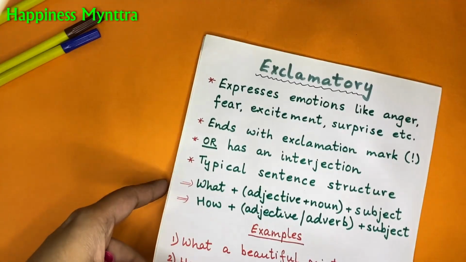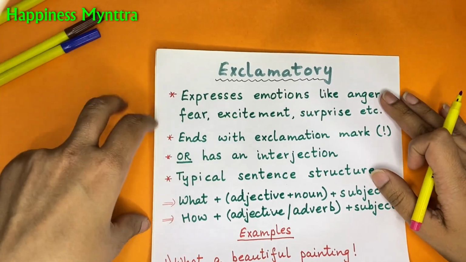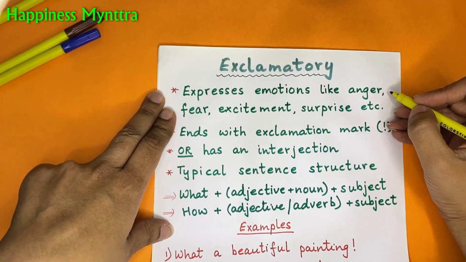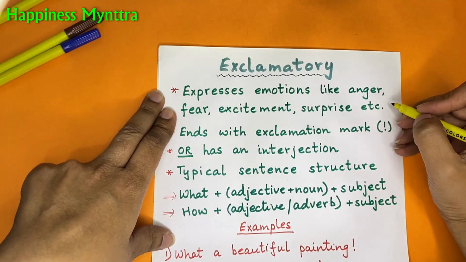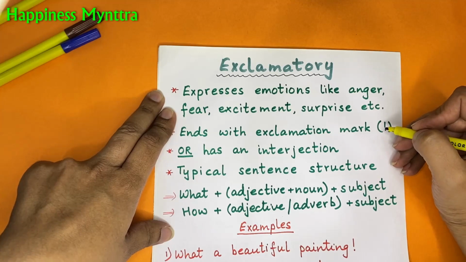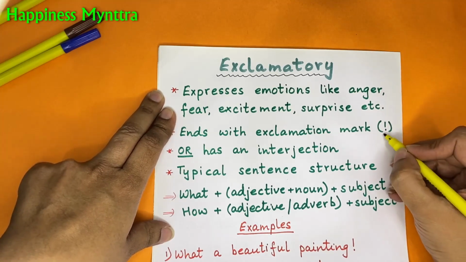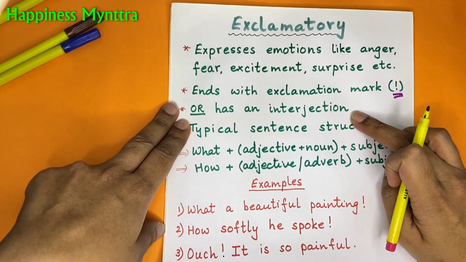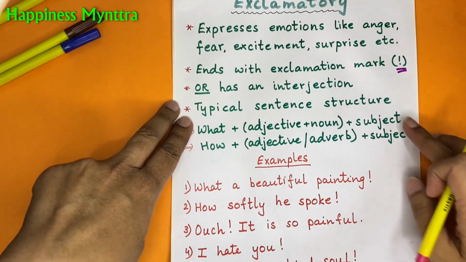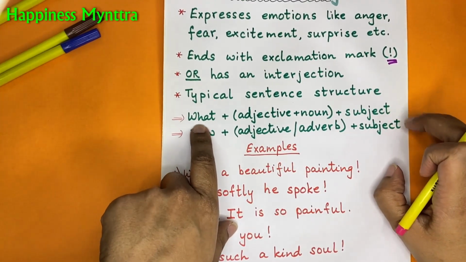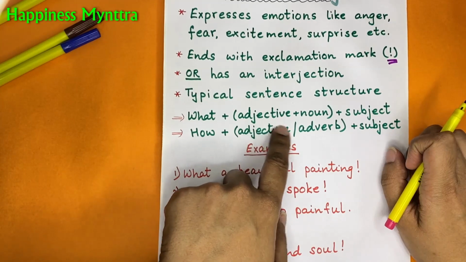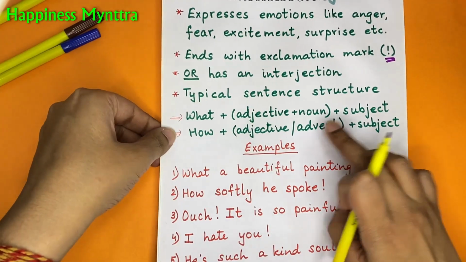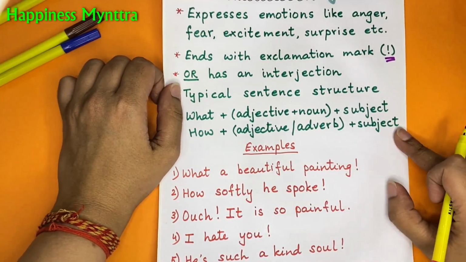Moving on to the exclamatory sentences. Now here, the exclamatory sentences express emotions like anger, fear, excitement, surprise, etc. It ends with an exclamation mark, which is this mark, or it can have an interjection. Okay? The typical sentence structure is either it'll start with a what plus an adjective or a noun followed by the subject. I'll explain once we come to the examples, or how, same context again.